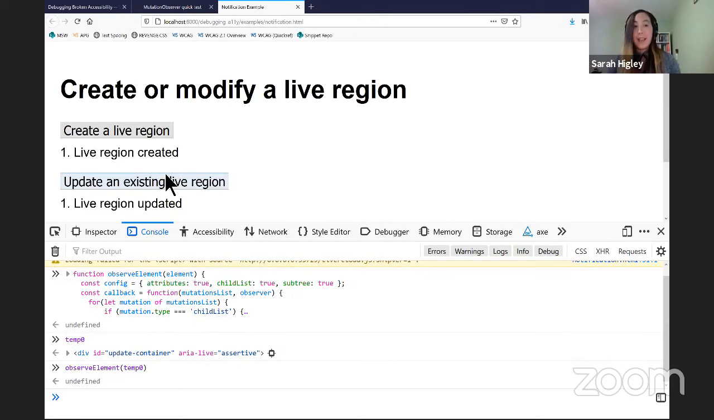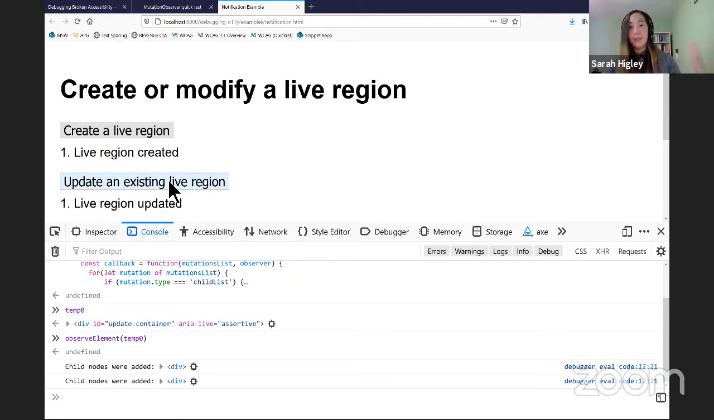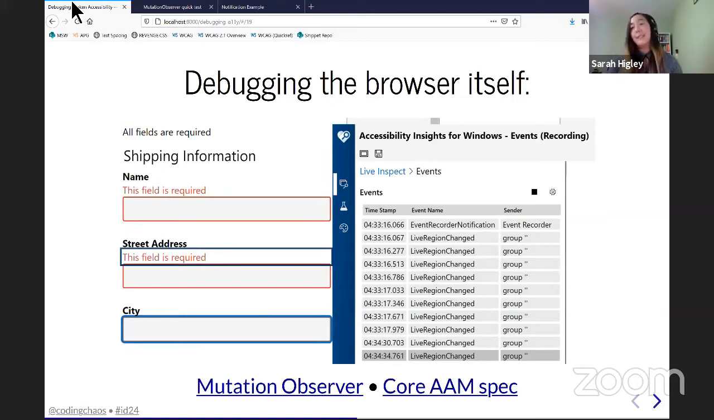And then once I've done that, I can go trigger a live region mutation and watch that the DOM actually is changing, that the live region itself is actually changing and only changing when I want it to, and only with the changes I want. So that's one way I debug.